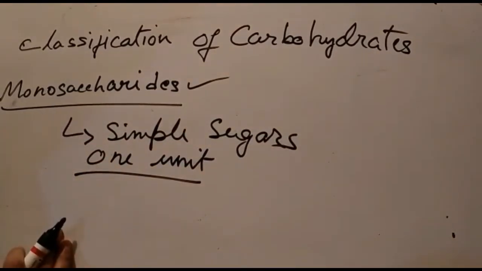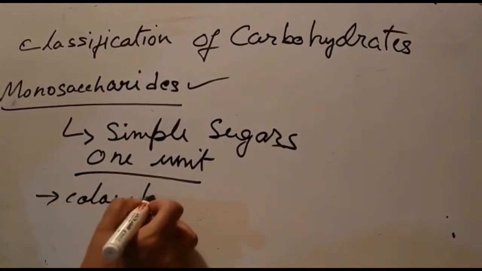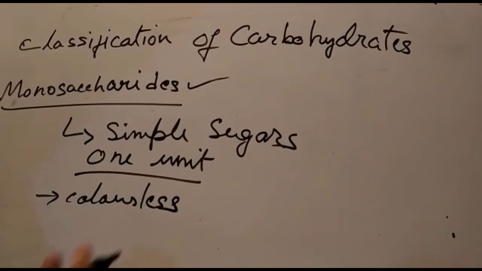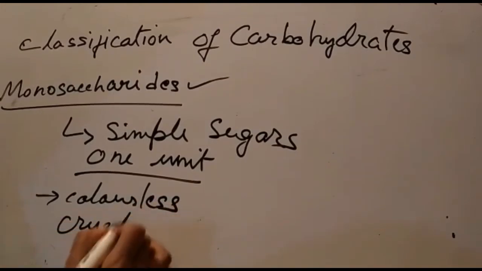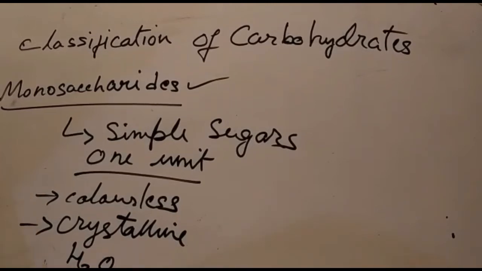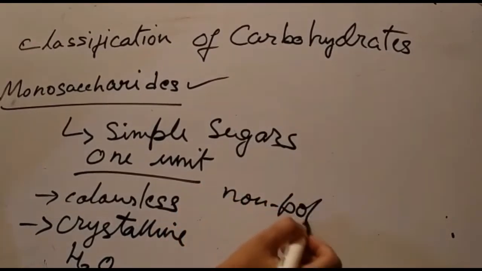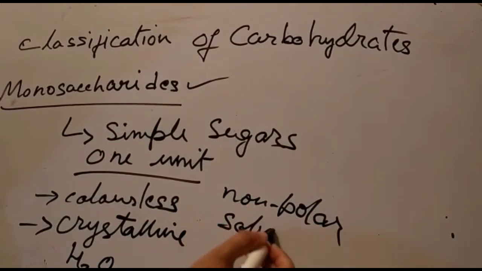Now, these monosaccharides are colorless and crystalline solids, which are soluble in water and insoluble in non-polar solvents.